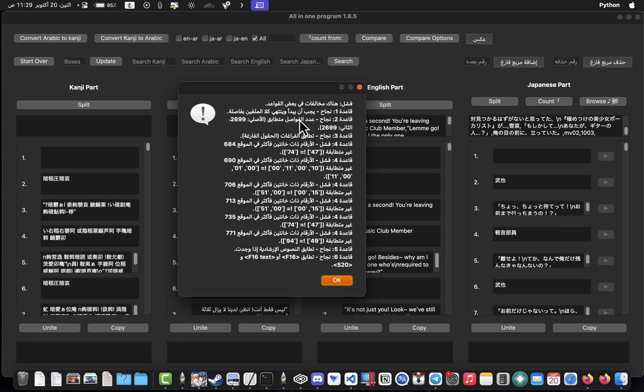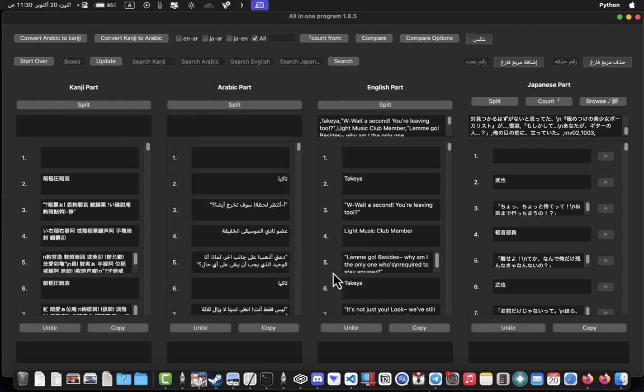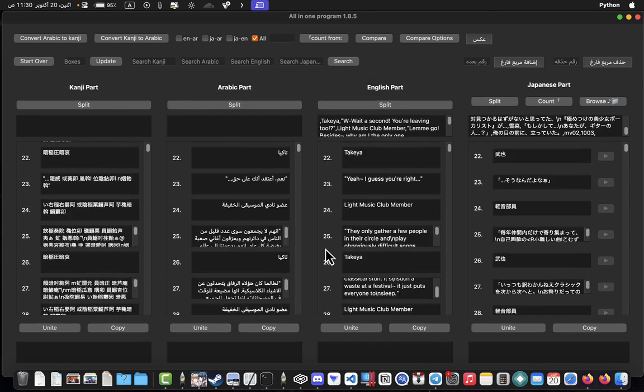We need to have some rules, which I will explain here. One, both files, kanji and English, should start with a comma, or whatever it's called, this one, okay. Two, the number of lines in each should be the same. Here it's not the same, or it's the same but not correct. For example, let's go down.